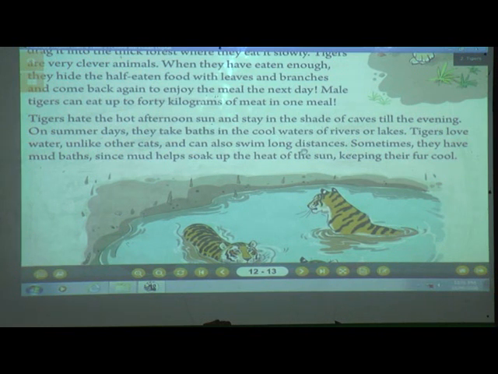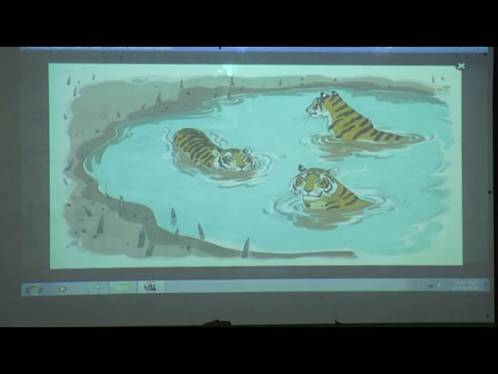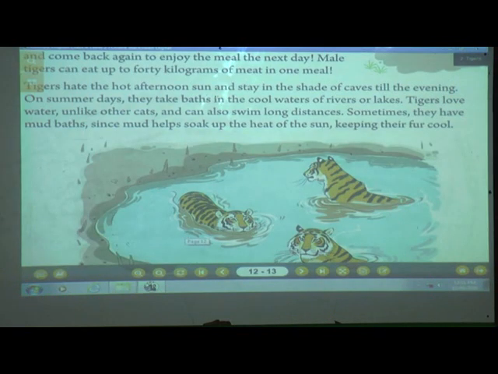Sometimes they have a mud bath also. So why do they have mud baths? Because mud helps soak up the heat of the sun, keeping their fur cool. So they cover themselves with the mud, so that the mud soaks up the heat of the sun and it makes their fur cool. Understood till here what tigers hate and what they love?